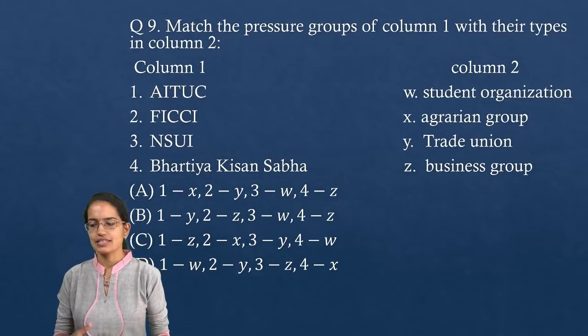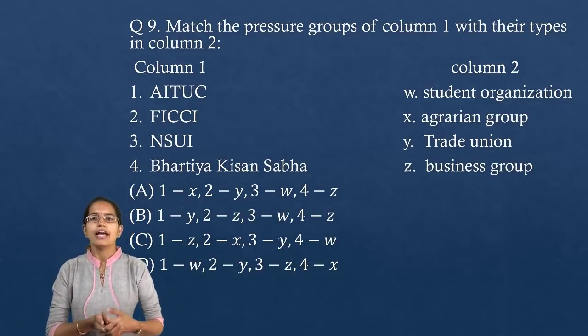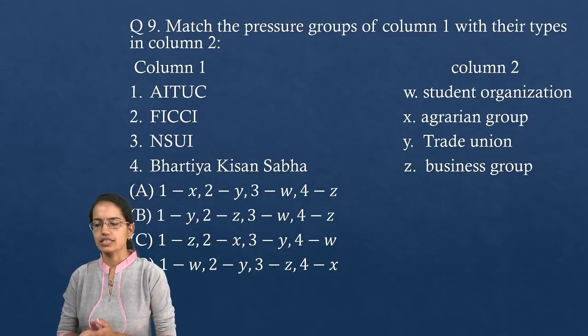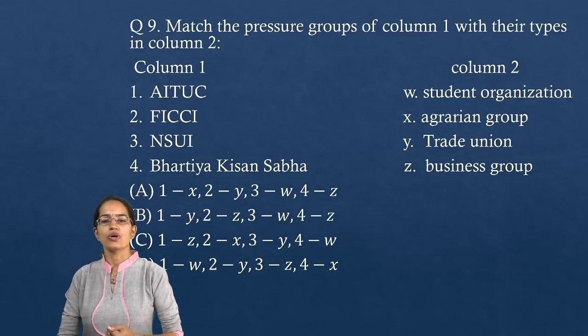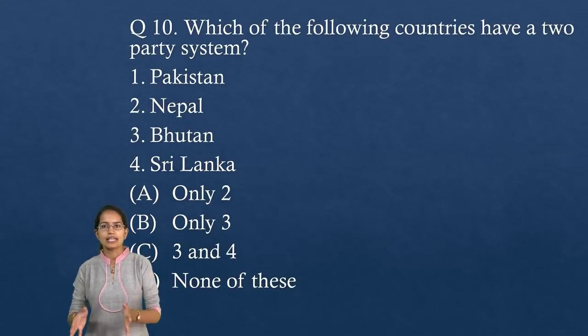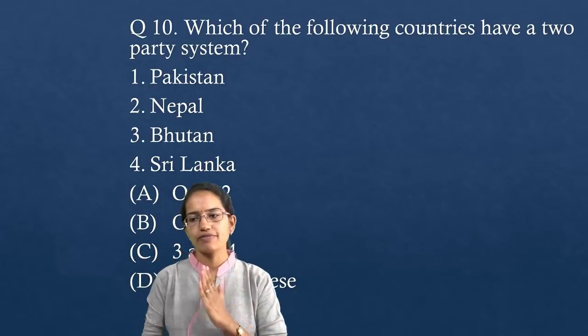Bhartiya Kisan Sabha, as the name suggests, is an agrarian group. This was pretty simple. FICCI is a business group and AITUC is a trade organization, or trade union rather, I would say. So you have those correct matches there. The next question, the last question from your NCERT, talking about political parties from class 10. So you have the last question.